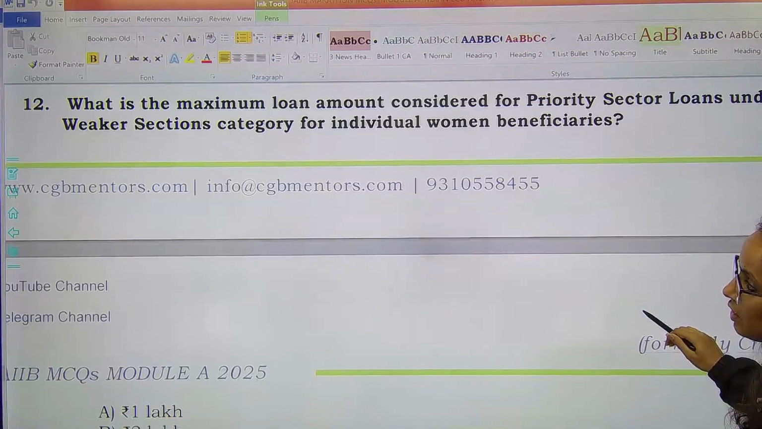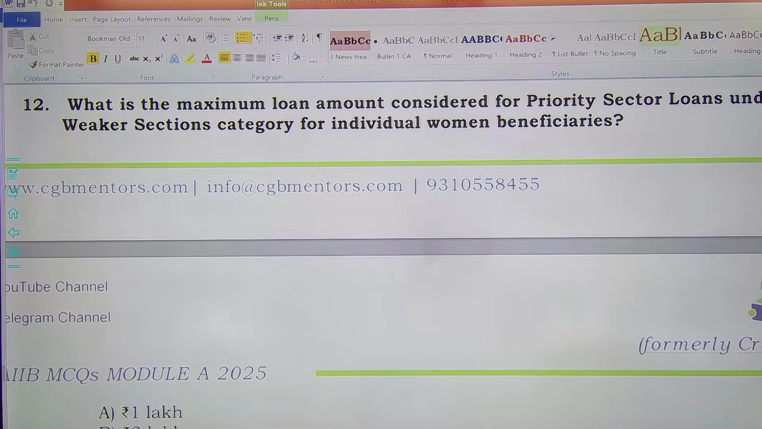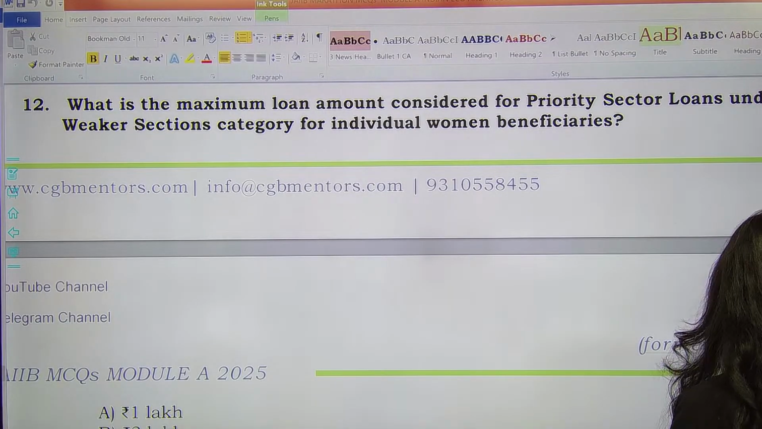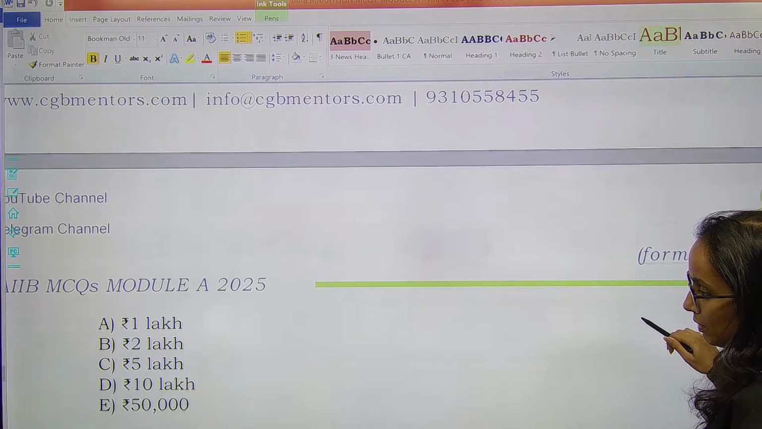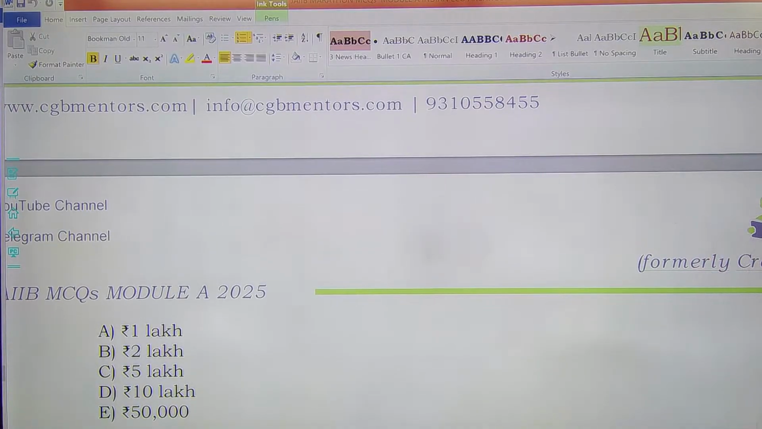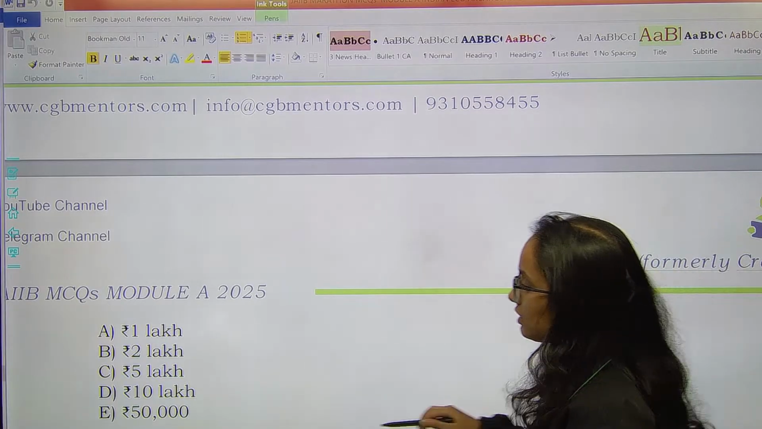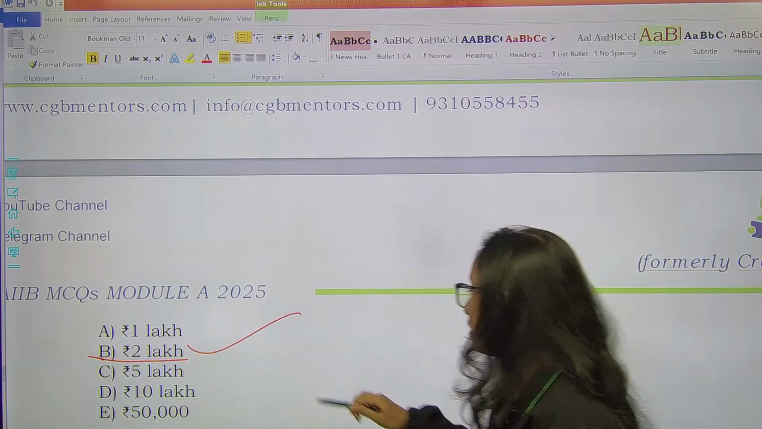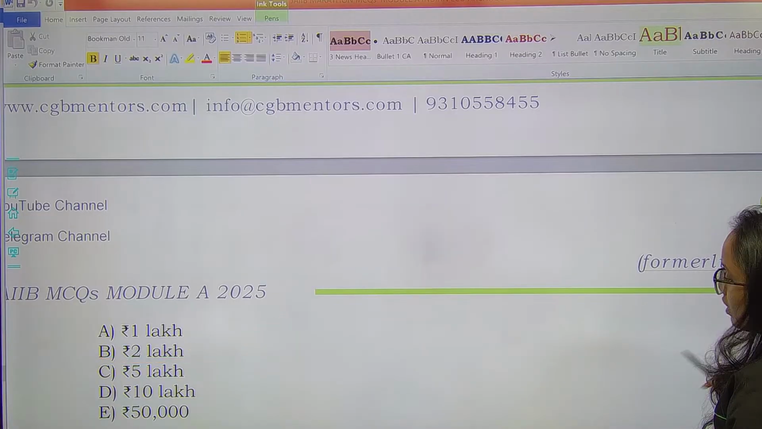Then, what is the maximum loan amount considered for PSL under the weaker sections category for individual women beneficiaries particularly? So, for the individual women beneficiaries here, the correct answer would be 2 lakh rupees. Okay, the right answer will be option B. Remember, 2 lakh rupees is the right answer.